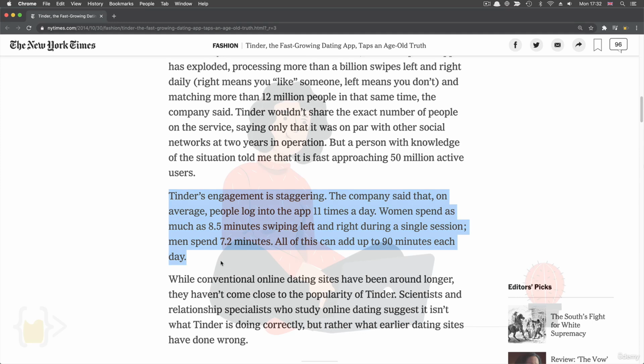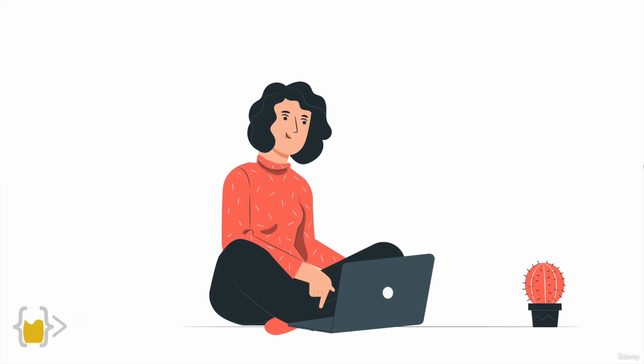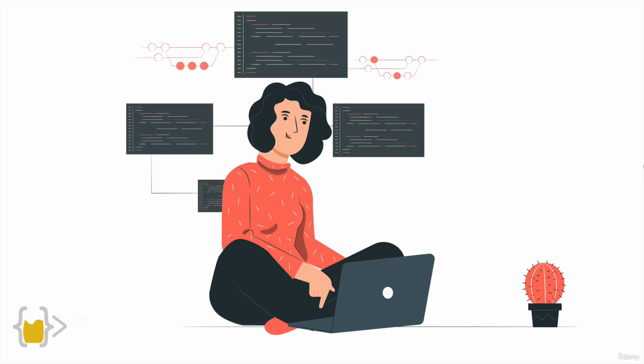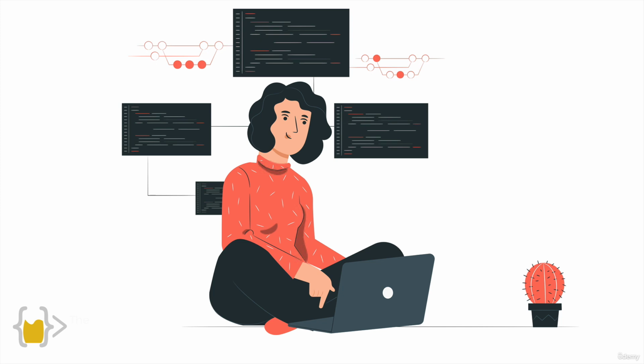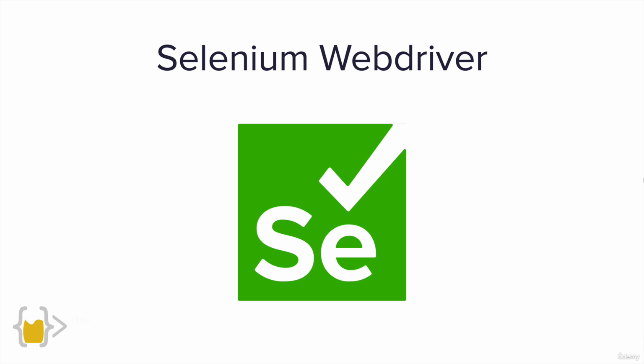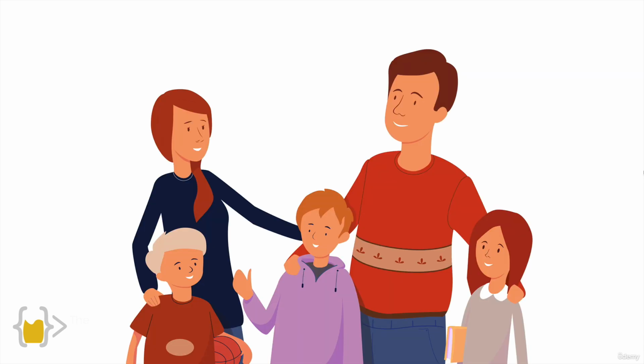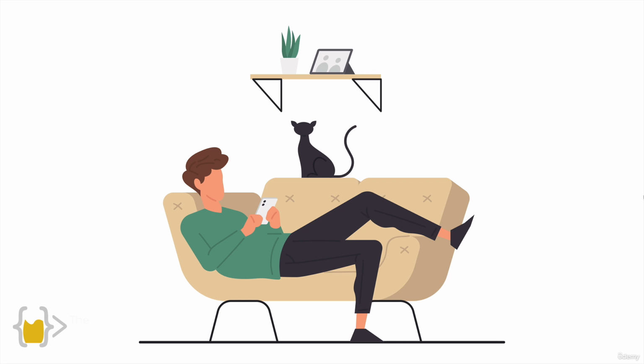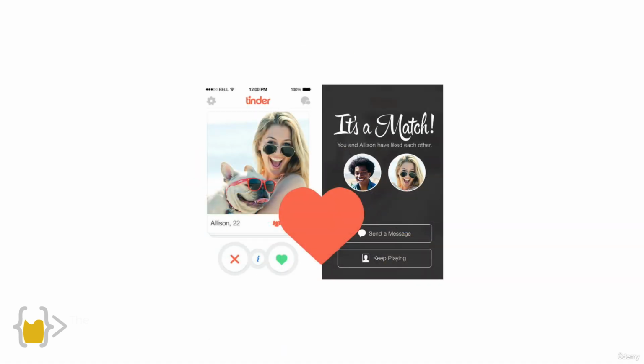That's crazy. I didn't know that much about Tinder, but after all this research, it gave me an idea. What if Jason didn't have to do all this swiping manually? What if he could just write a program that would automate this whole process and swipe for him? Long story short, I introduced Jason to Selenium and Python, and now he's happily married with 3 children. Just kidding. Actually, Jason is still trialing our little program, but he's doing pretty well, much better than before, and saving himself a lot of time. But most importantly, I think it makes for a fun project for us to practice our Python and Selenium skills.